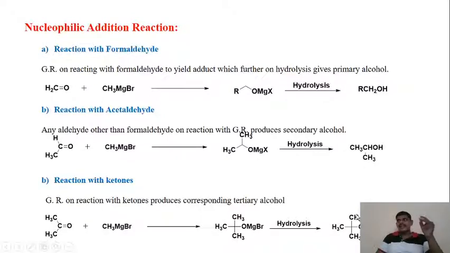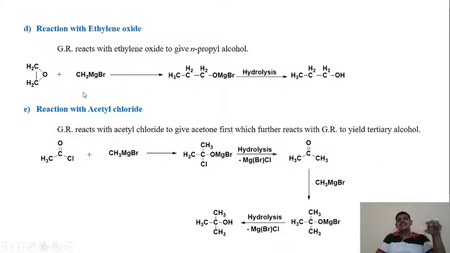Formaldehyde, acetaldehyde and ketone, all of the compounds have the carbonyl functionality, right? C double bond O, C double bond O, C double bond O. The next is the reaction with ethylene oxide. This ethylene oxide is also called epoxide.